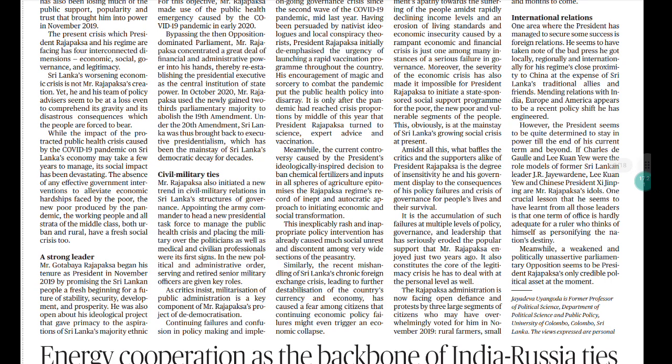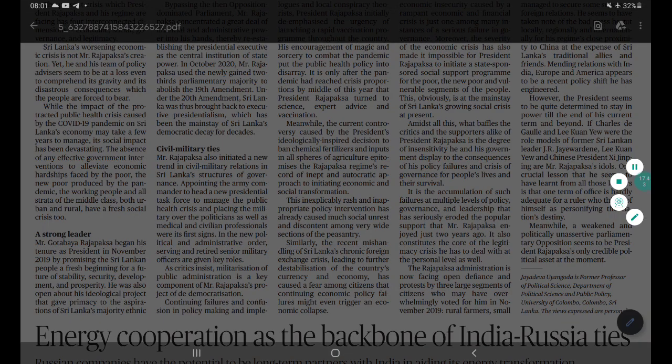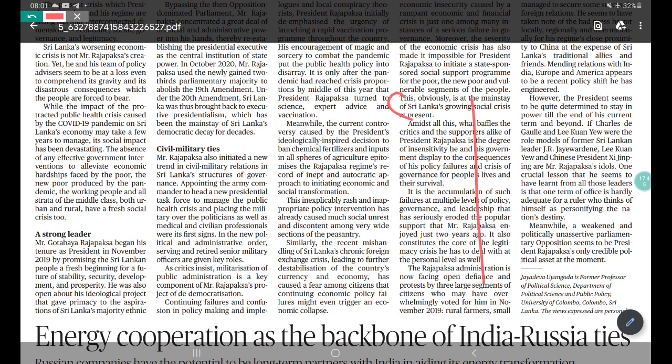Here the writer is talking about the difference between India and Sri Lanka, the neighbor of the country. The article talks about the recent 20th Amendment, which creates executive presidentialism in Sri Lanka. In India we do not have presidentialism, we have the parliamentary form of government. So you can remember this, and in answer writing you can mention the recently amended constitution of Sri Lanka, so that you bring that current affairs perspective.